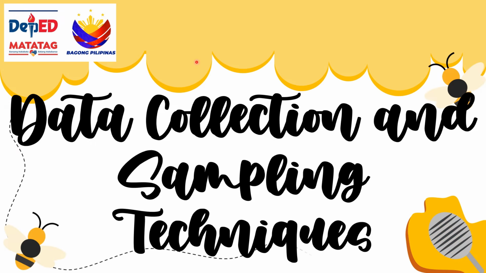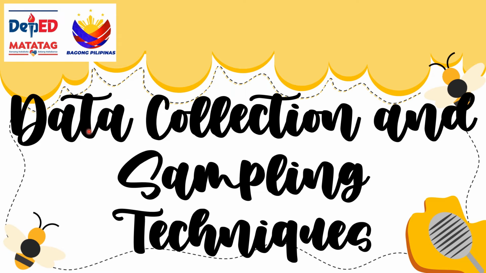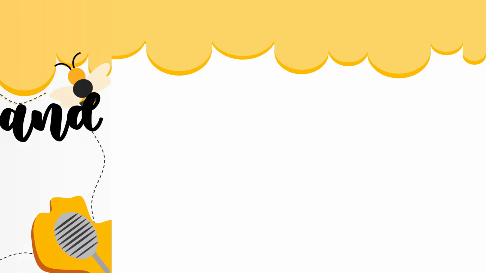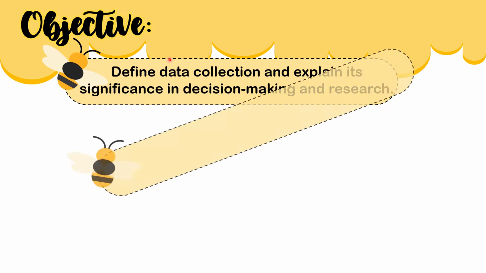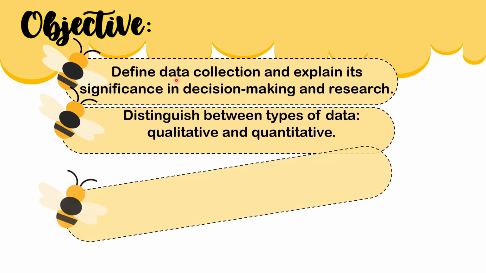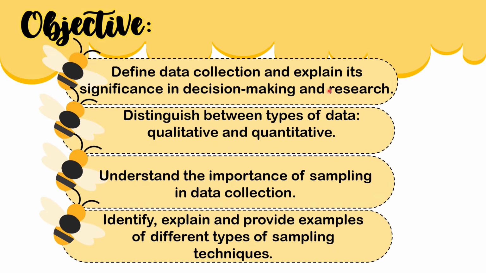So, with those vocabularies that we had, let us now have our topic, which is about data collection and sampling techniques. So these are the objectives for today's lesson. First, define data collection and explain its significance in decision making and research.